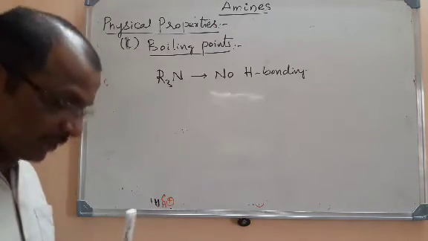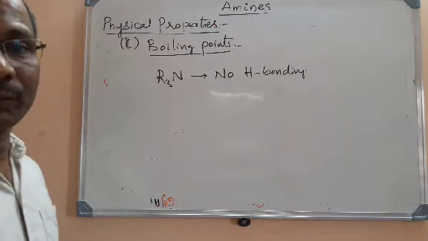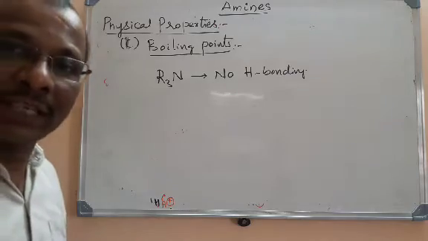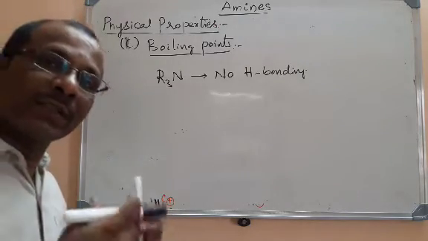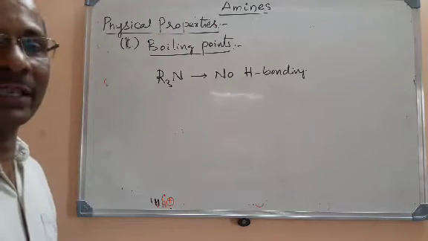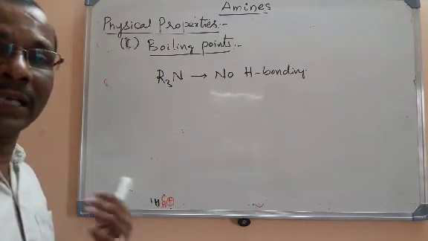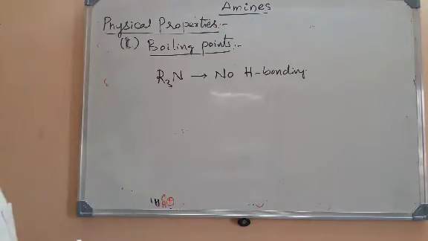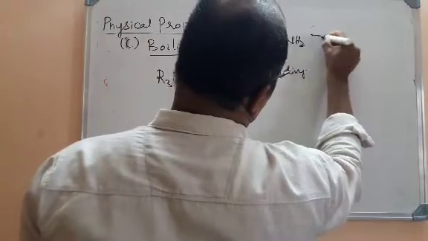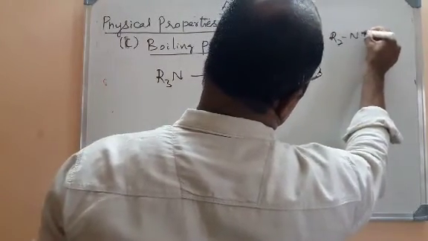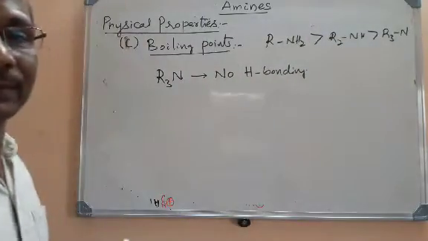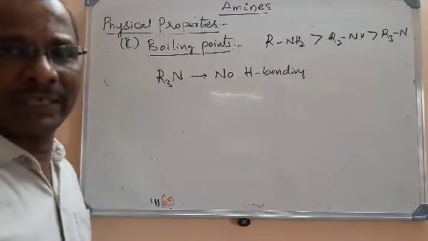Now what is the connection between the hydrogen bonding and boiling point? Boiling point is directly proportional to the extent of hydrogen bonding. More the hydrogen bonding, more will be the boiling point. So what we can conclude, in primary amines we have more hydrogen bonds, so the boiling point of a primary amine is greater than the boiling point of a secondary amine, that is greater than the boiling point of a tertiary amine. This is the comparison among the amines.